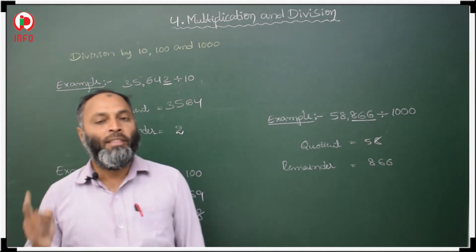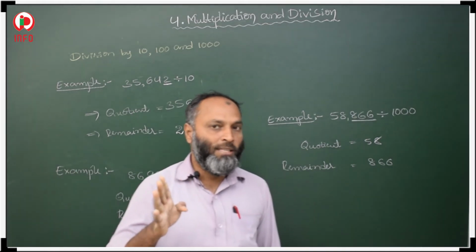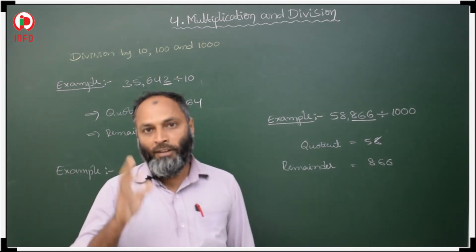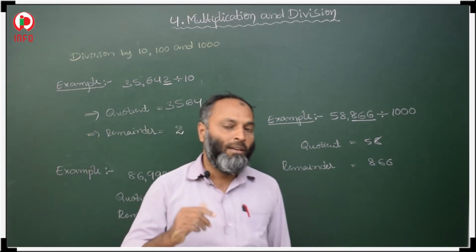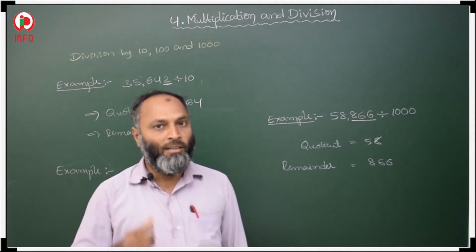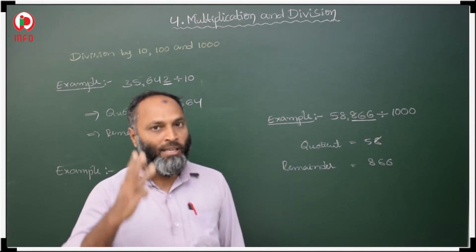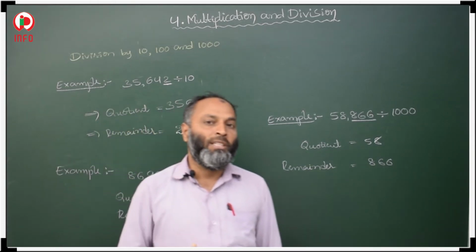When we divide with 10, the last one, the one's place, is our remainder and the rest of the places are quotient. When we divide with 100, the ones and tens places are our remainder and the rest of the places are quotient. When we divide with 1000, the ones, tens, hundreds, these 3 places are remainder and the rest of the places are quotient. Okay.